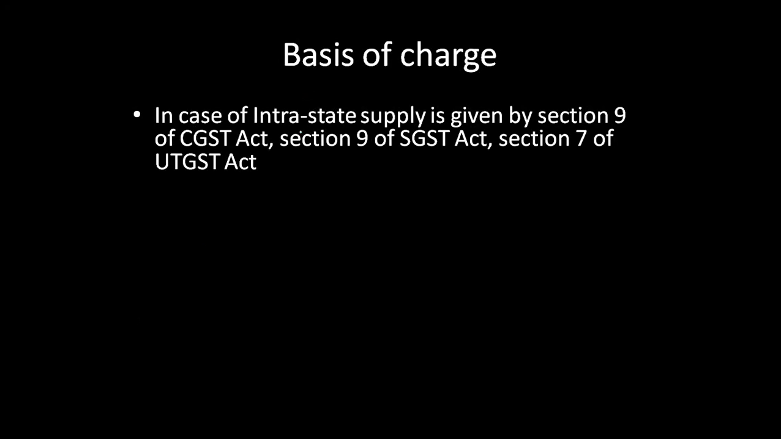Now, in basis of charge, another point that we should know is what will happen for intrastate supply. We have talked about interstate, that means multiple states or multiple union territories, or state and union territory, or import, export, or SEZ. Now one more case remains, which is within the same state or within the same union territory. Then what will happen? This is directed by section 9 of the CGST Act, section 9 of the SGST Act and section 7 of the UTGST Act.